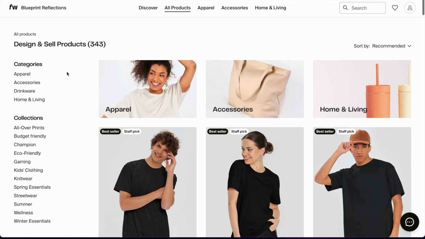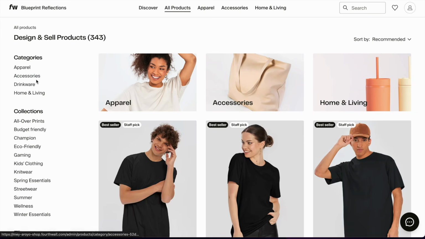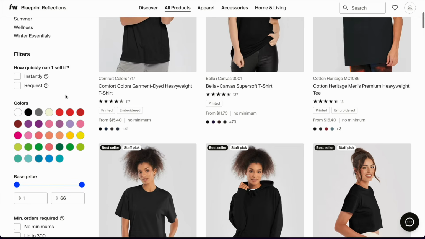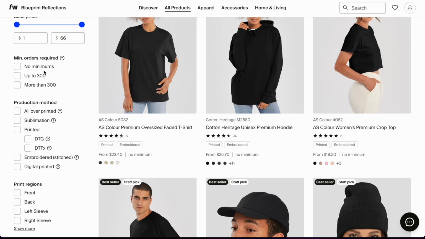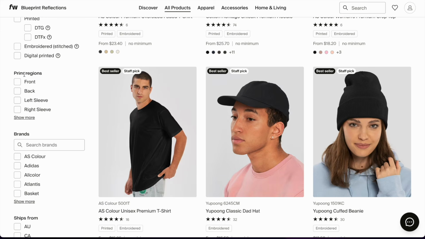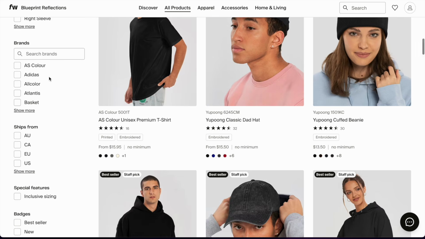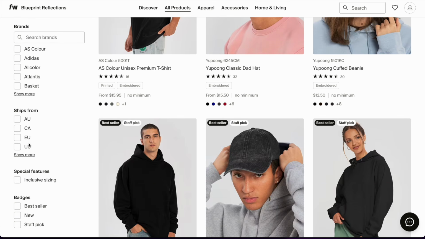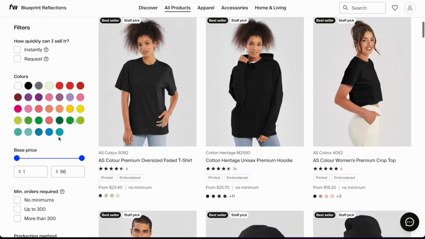You can narrow down your search based on the category: apparel, accessories, drinkware, home and living. You can filter by color. You can filter by a minimum, because some of the products have a minimum. We're going to see those in a bit. You can filter them by production method, if it's all-over print, sublimation, DTG, DTFX, embroidered, digital printed. You can filter things by the print regions. Basically, if I want to print something only on the back, or if I want to print something that I can print on the sleeves. You can go by brand, where it ships from, and bestsellers, new or staff picks.